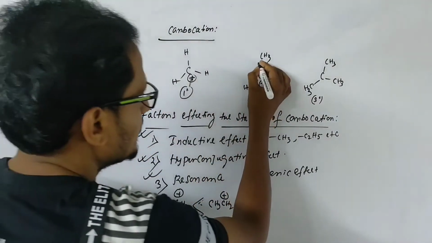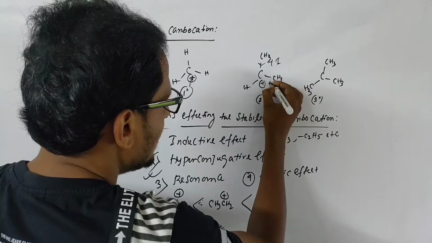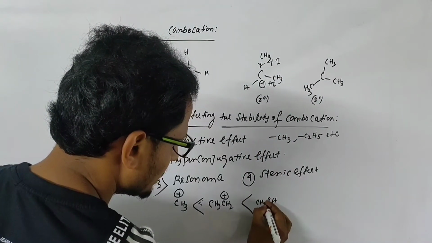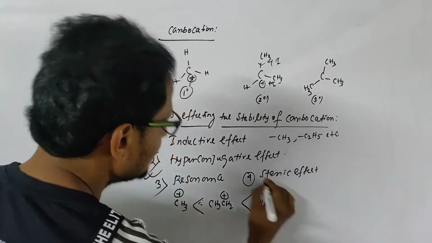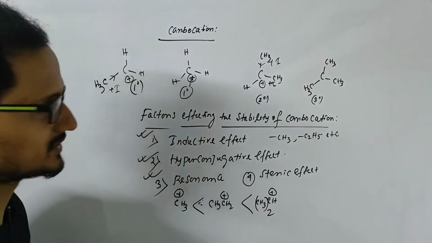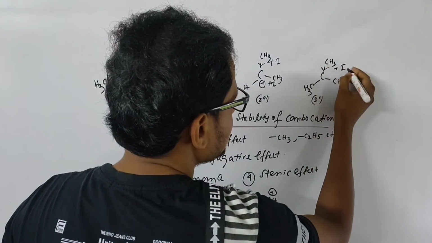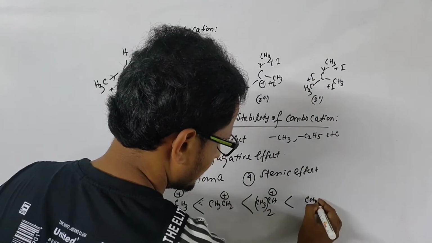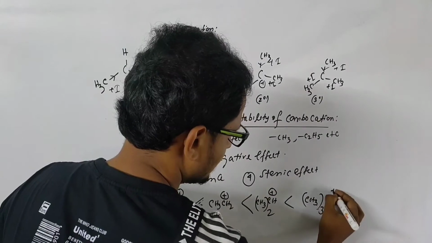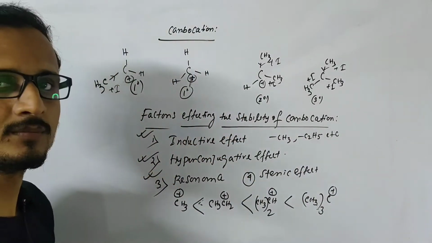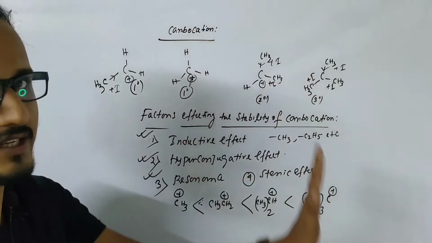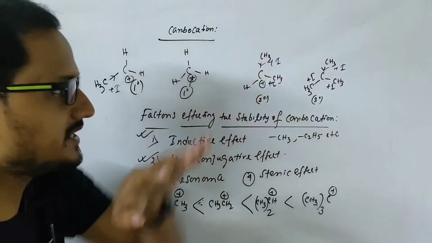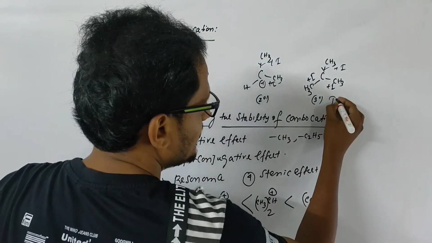Again, here 2 plus I effect methyl groups are present, so it is more stable than the other two carbocations, and here it has 3 plus I effect groups, so it is also very stable. This is the tertiary butyl carbocation. It is called tertiary butyl carbocation.